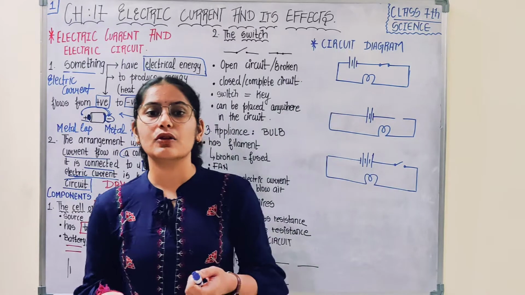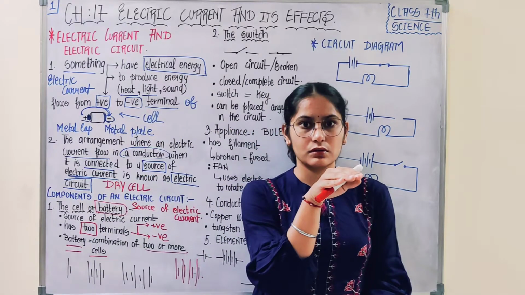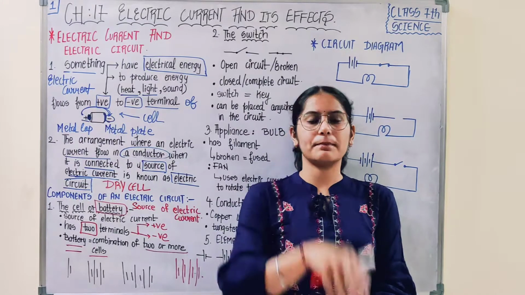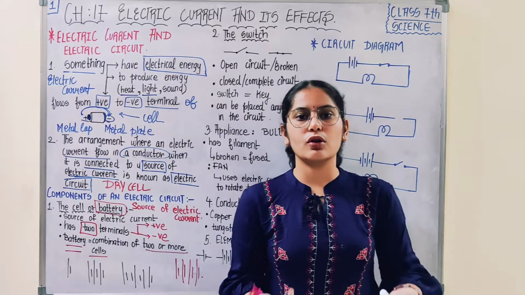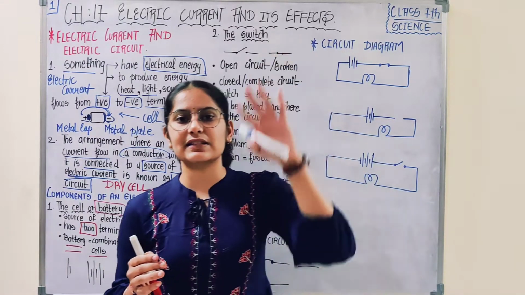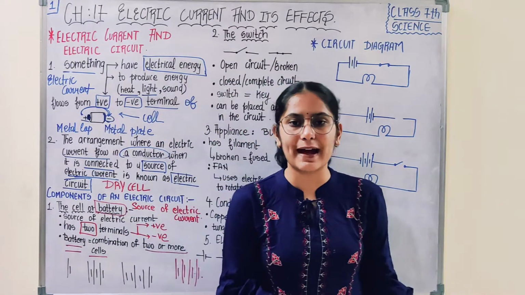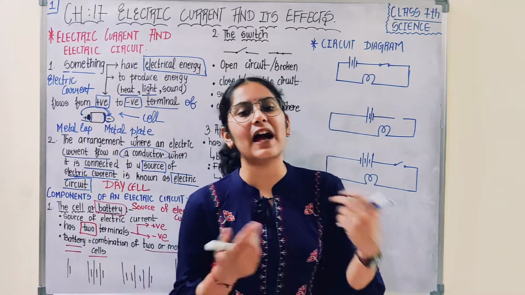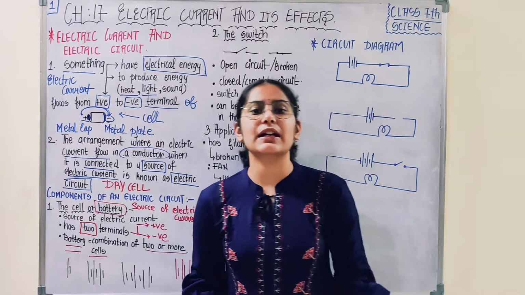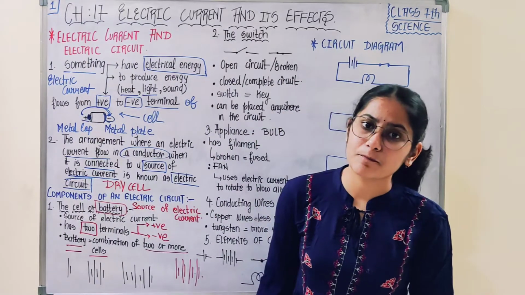If I say book, then you would say pile of books. If many books are piled in a single straight line, then you would say pile of books. The group of books is known as a pile of books. A group of flowers is known as a bouquet. Similarly, a group of two or more cells is known as a battery.